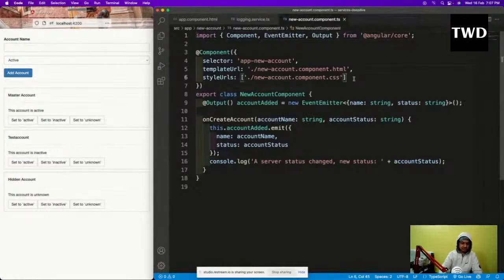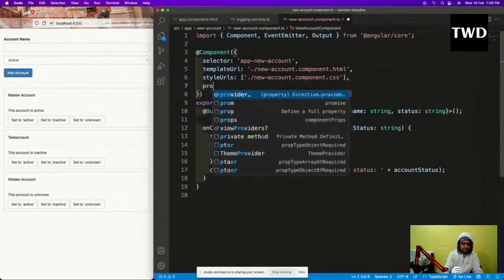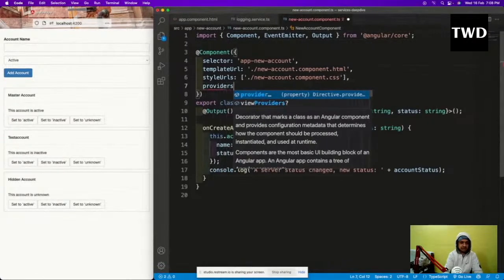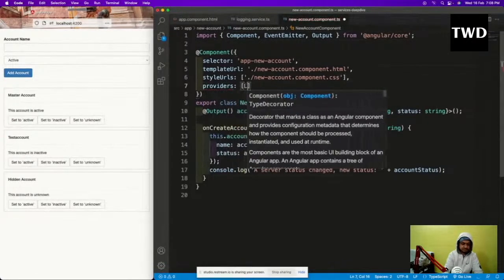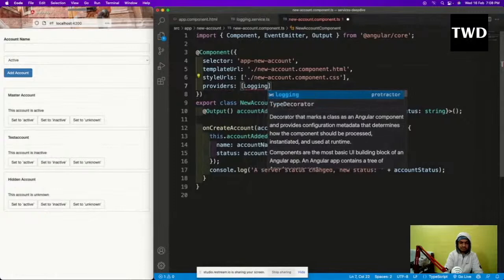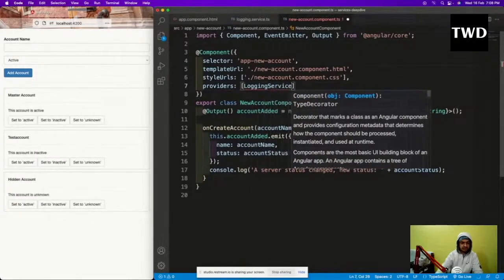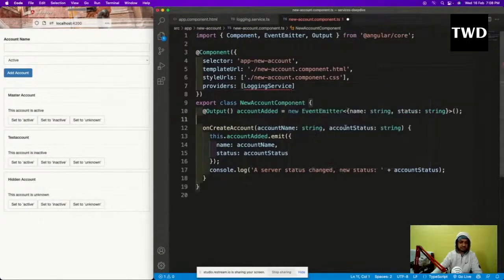So I'll come here, comma, and providers is like LoggingService. Provider is LoggingService, but this logging service we have to add in the constructor.